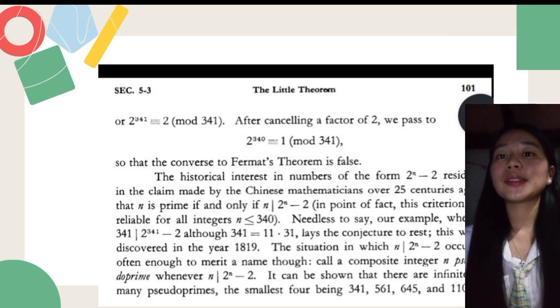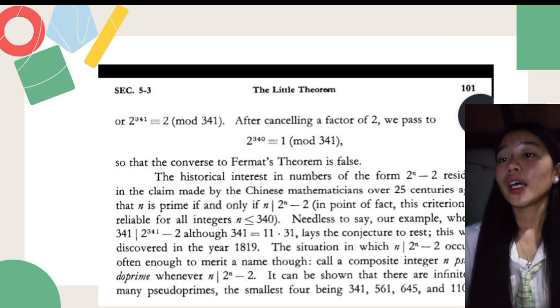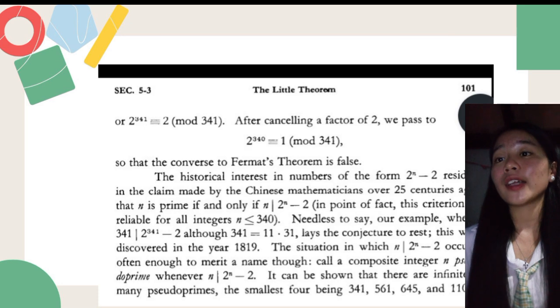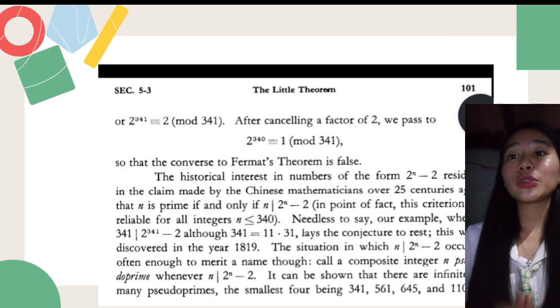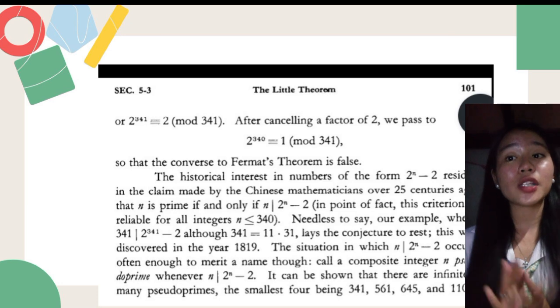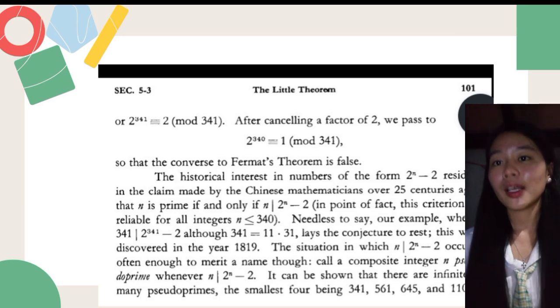Needless to say, our example, where 341 divides 2^341 − 2 although 341 = 11 · 31, lays the conjecture to rest. This was discovered in the year 1819.